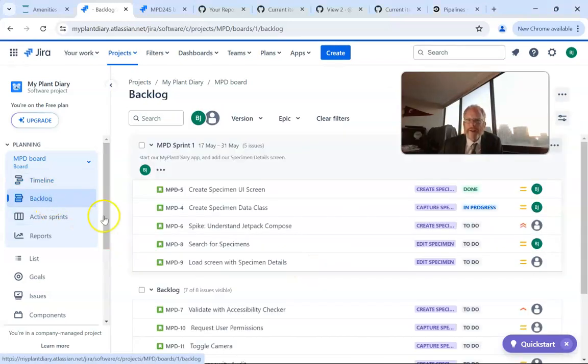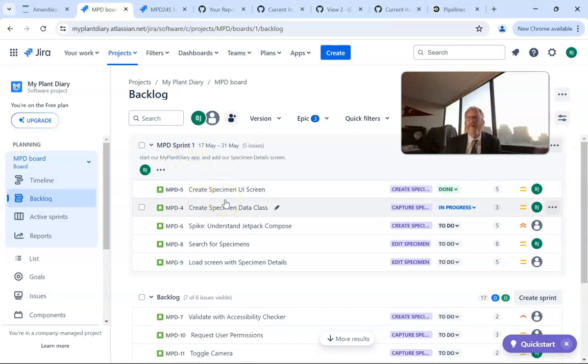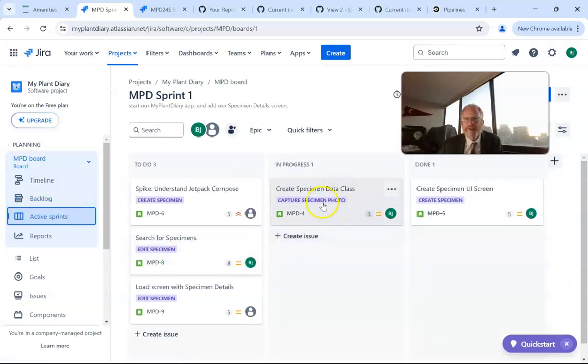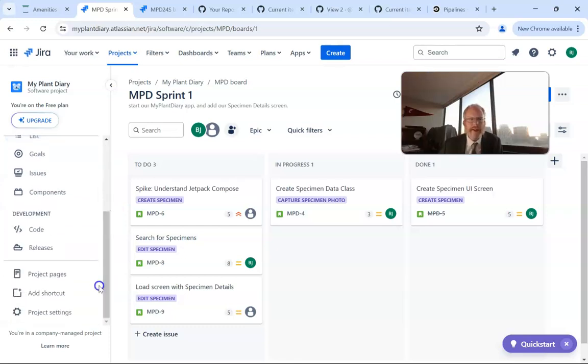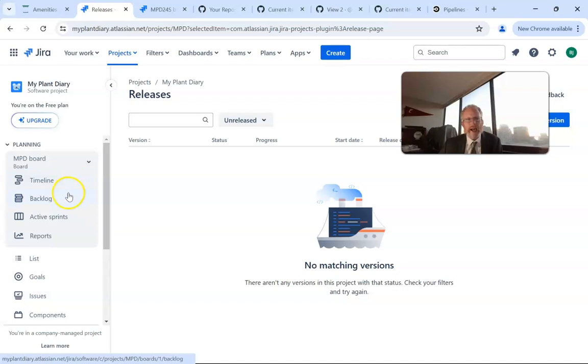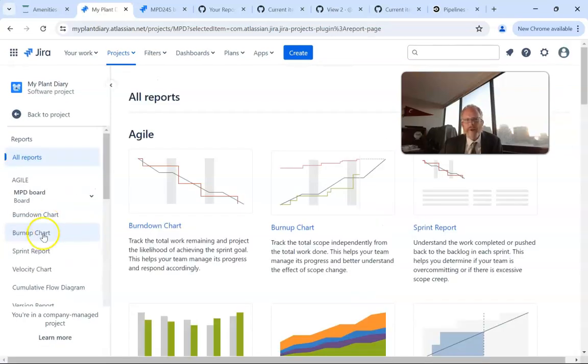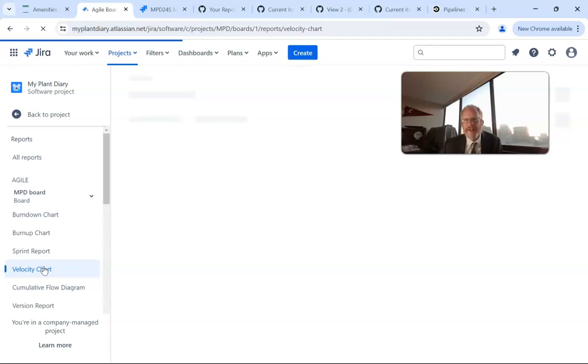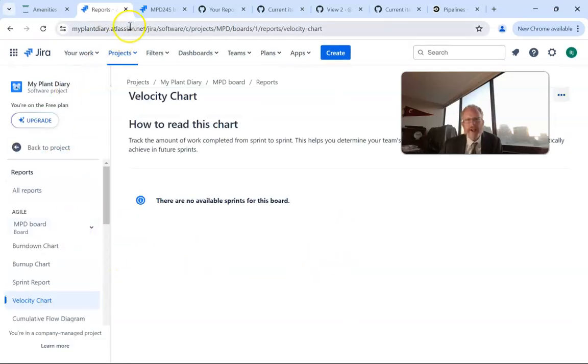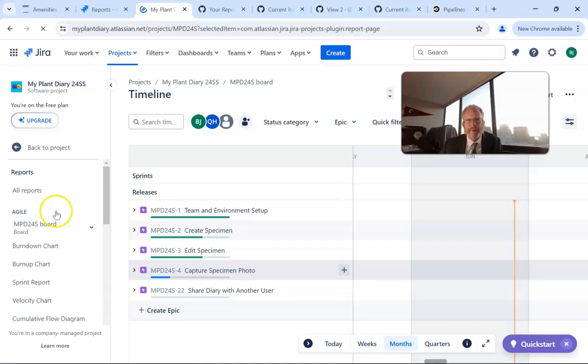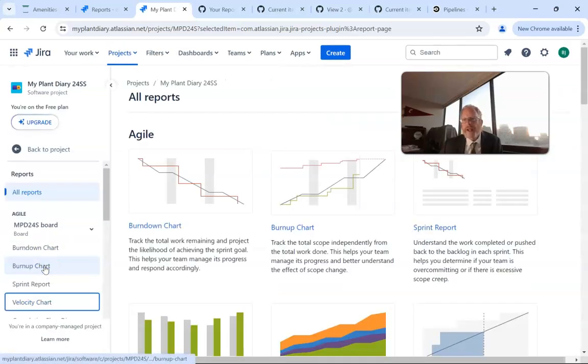We're going to take a look at the backlog, which is the work that we have pointed and we're ready to work on. And we're going to take a look at active sprints, which is whatever we're working on right now, in different statuses of to do, in progress, done. We could also add in review or a QA step or something like that. Next, we'll take a look at reports, which will give us a bit of information to help us plan our next sprint. We can take a look at things like the velocity report, which says, okay, what is the total number of story points we've accomplished in this last sprint?